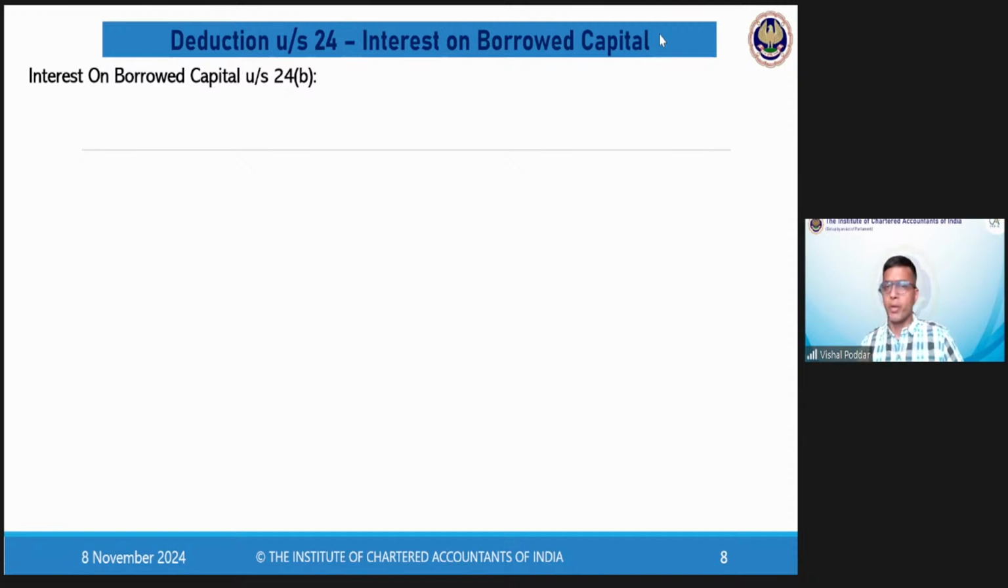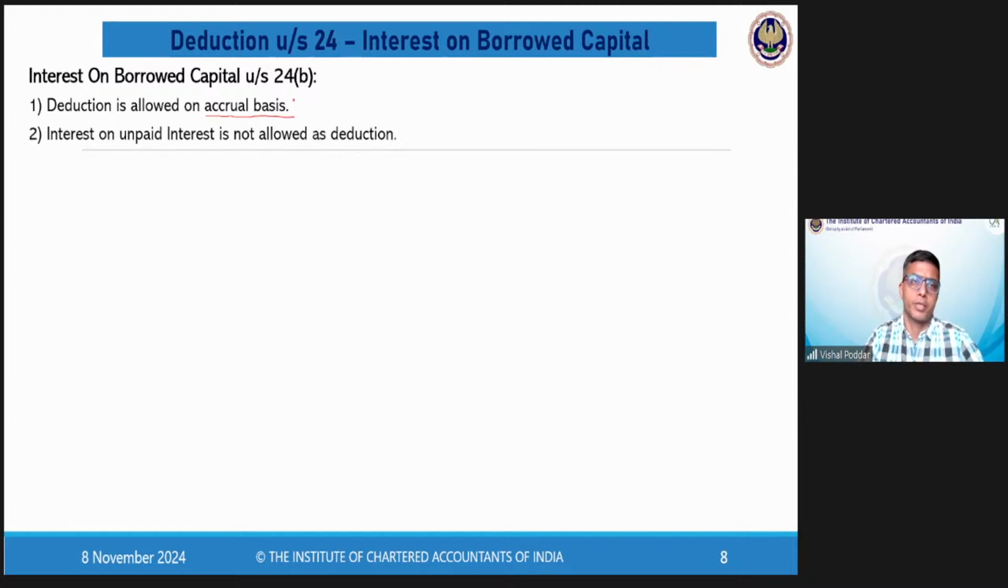So today, we are going to go to the second spare part of this particular head's format, that is the computation of interest. Please pay attention. First point, it is not like municipal tax. That is, interest will be allowed as deduction whether or not you have paid it. So it will be allowed on accrual basis.